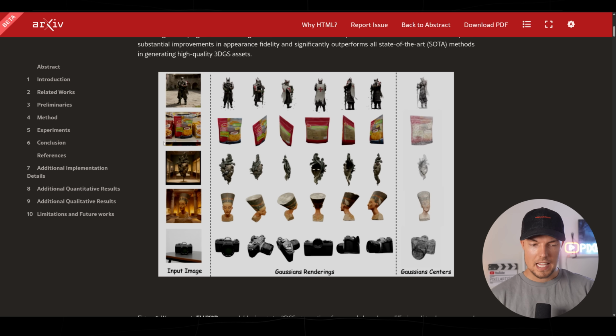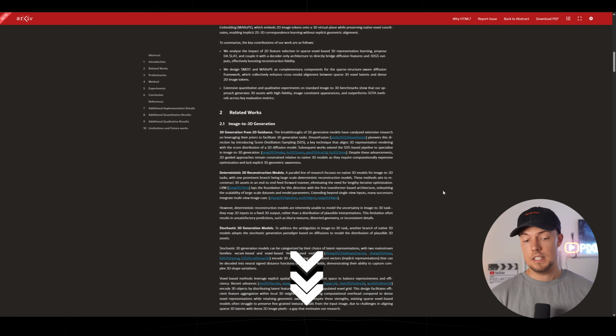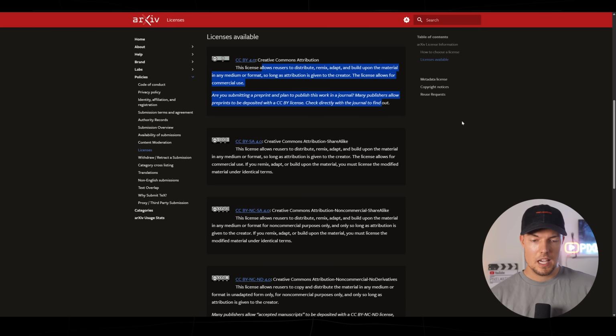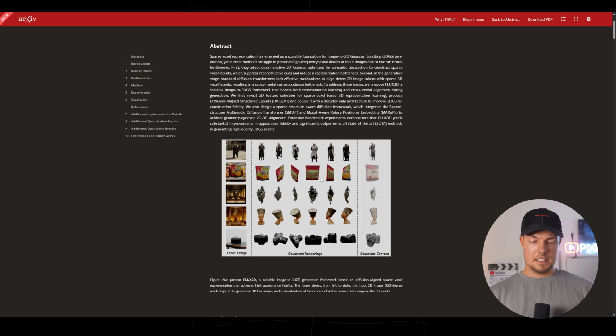So it's basically taking the input image, then it will Gaussian render this, and then it will create a mesh from it. It's definitely an interesting read. We will also put this down below for you. The license is under a Creative Commons attribution license. So basically you can then use it also for free. And you will see some examples here.